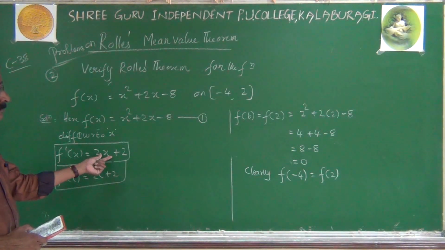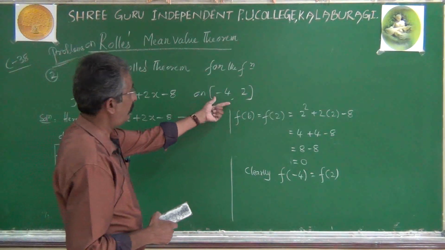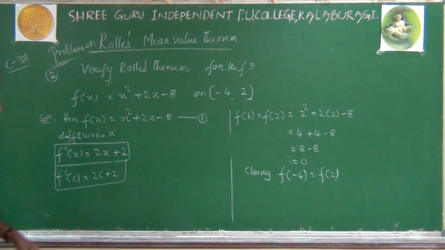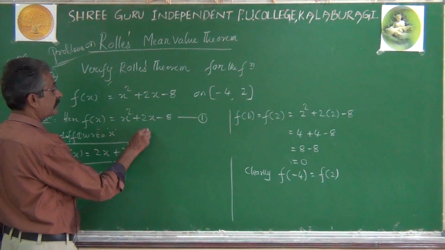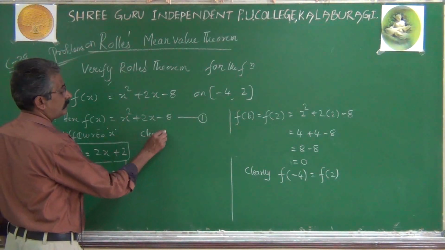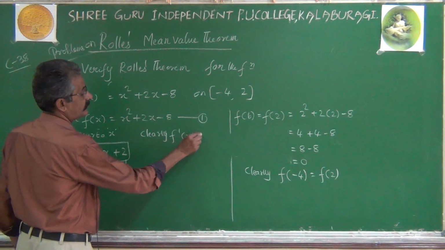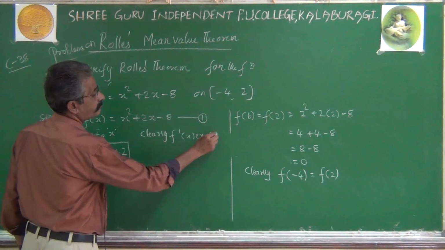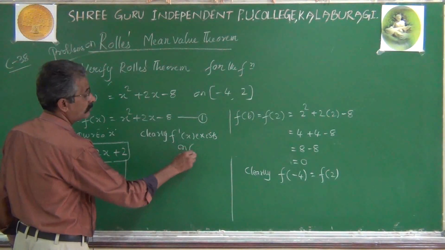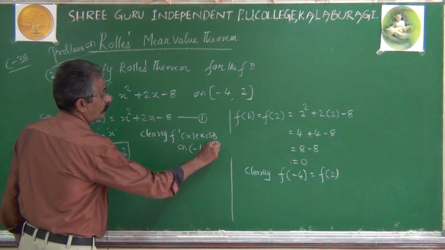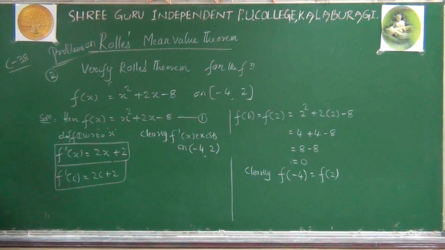It's a valid function on this interval. Valid means the value exists. Now write clearly: f dash of x exists on the open interval minus 4 comma 2.